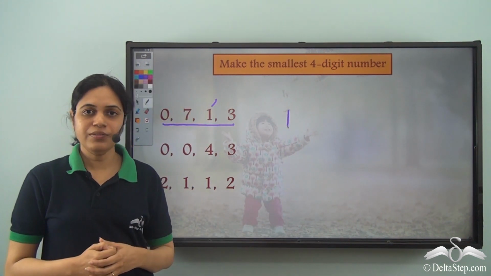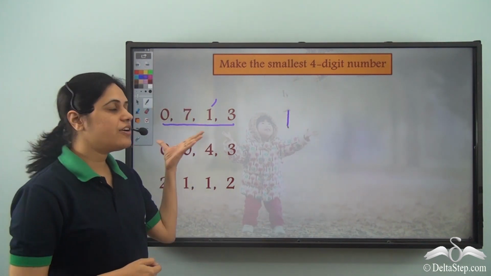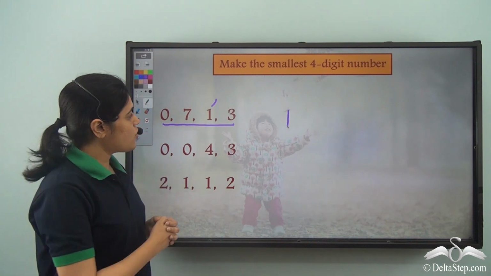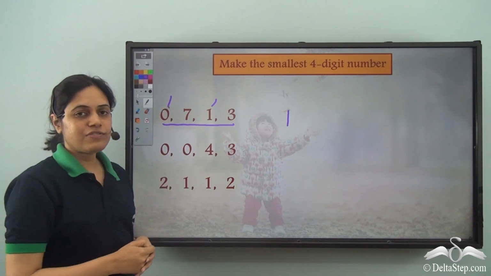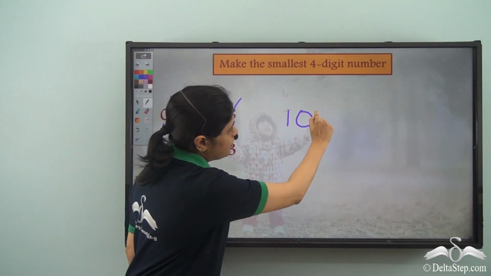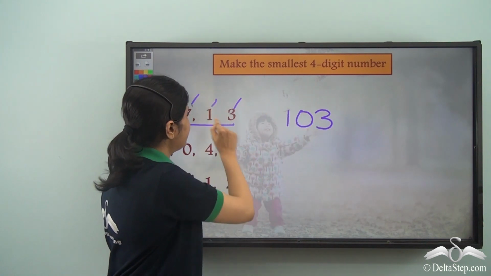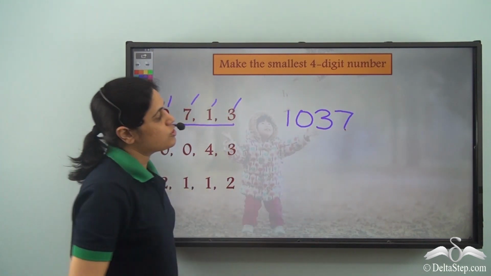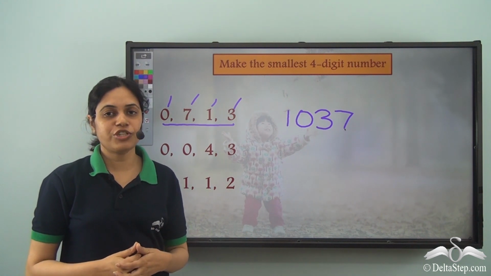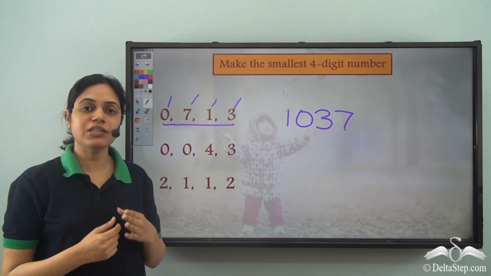So I write 1 and then I arrange the remaining digits in ascending order. So after 1, I have 0, then I have 3 and then I have 7. So 1037 is the smallest 4-digit number I can frame using these 4 digits.